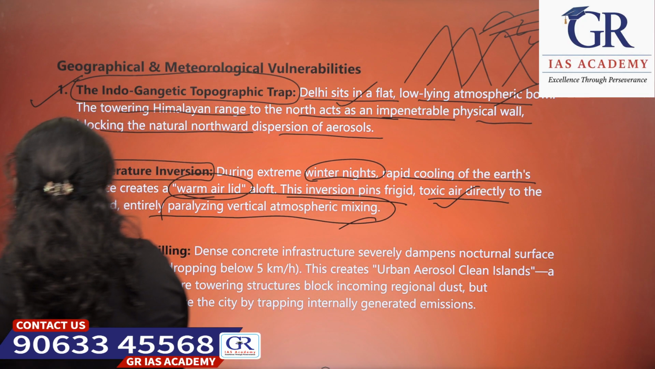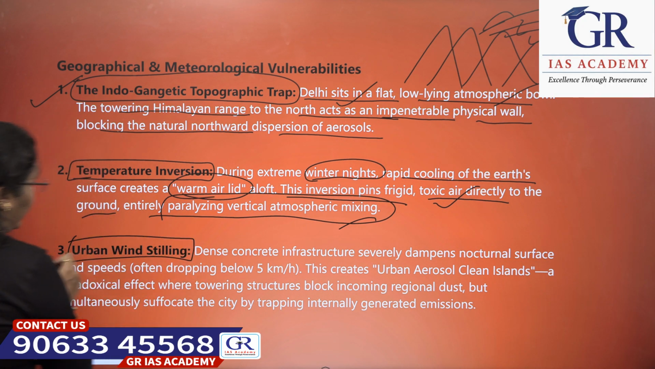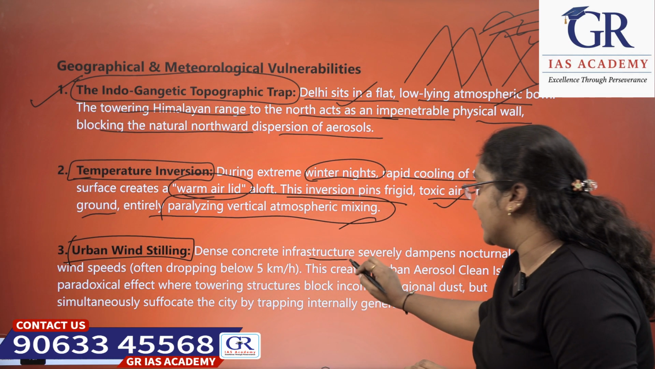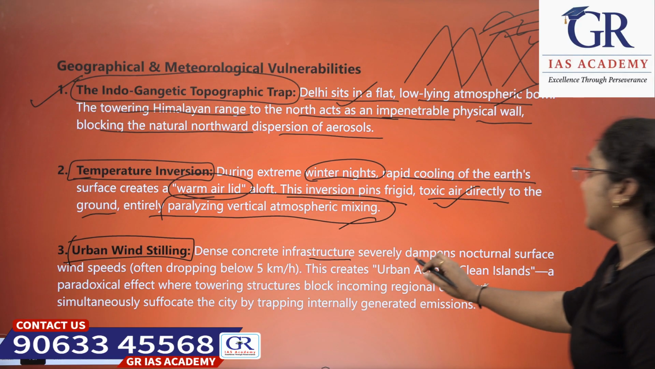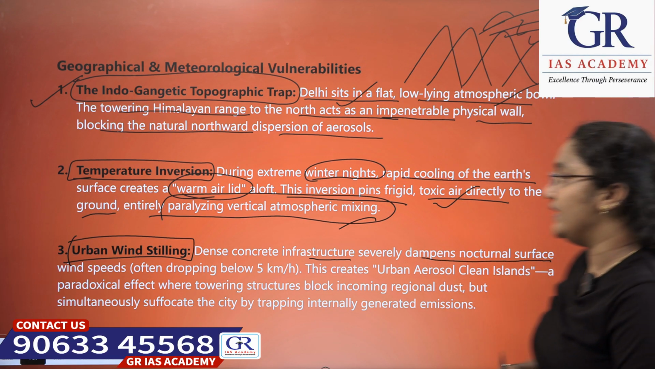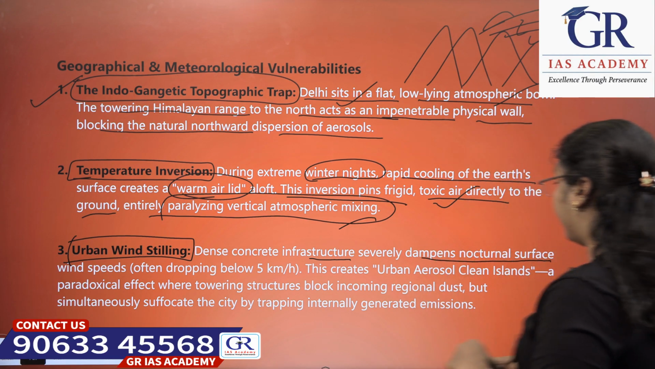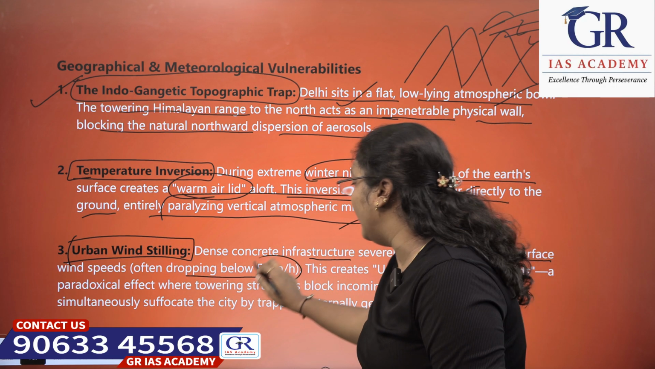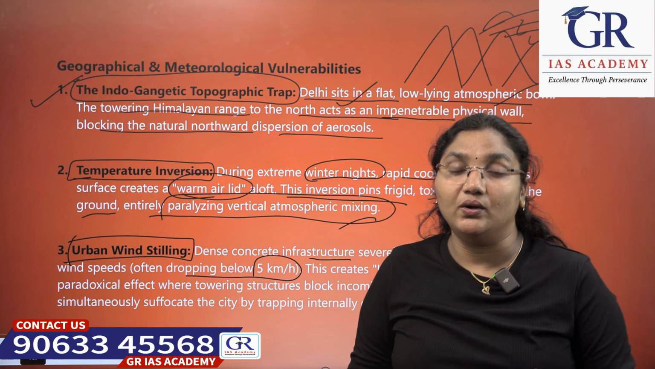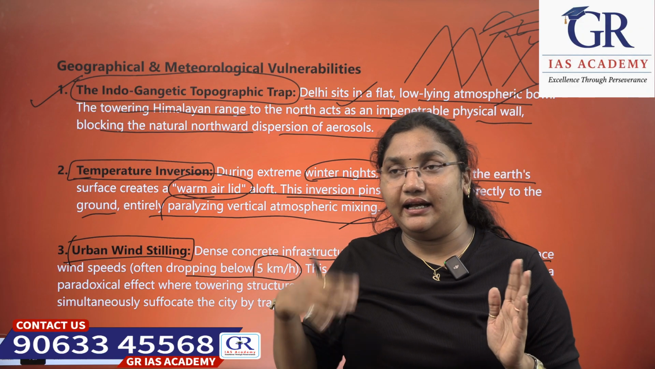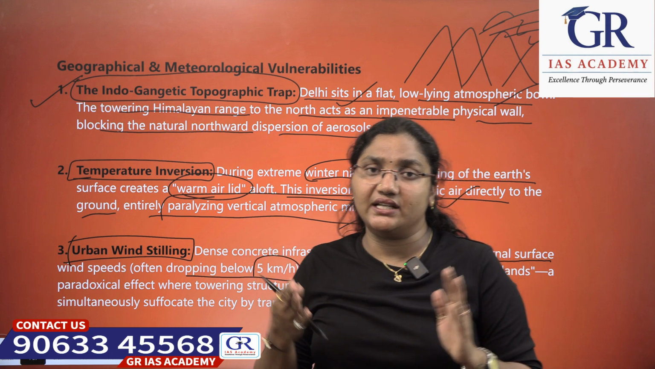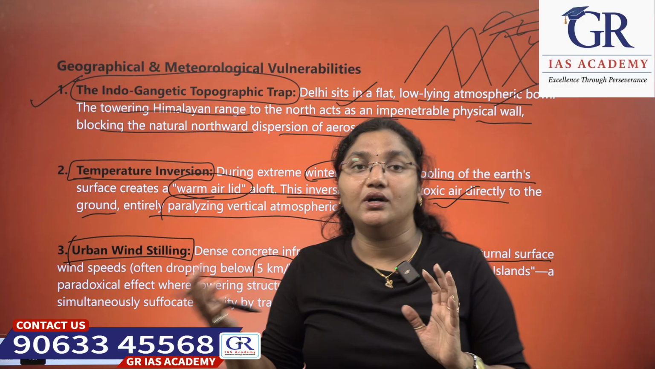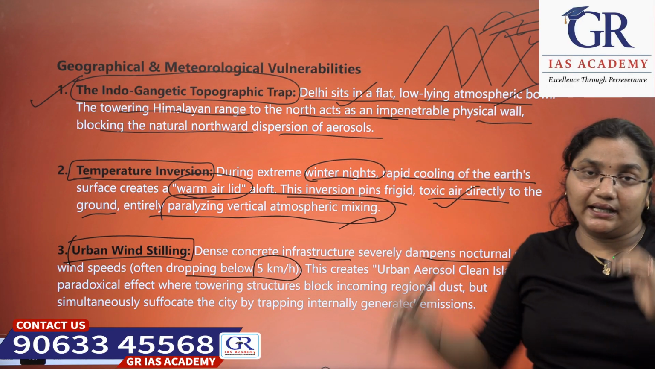The next concern is urban wind stilling. Urban wind stilling means the dense concrete infrastructure severely dampens nocturnal surface wind speeds, often dropping below 5 kilometers per hour. At night the winds are very low because in Delhi and highly populated states we can see buildings are very close to each other. There is not much space to move with lofty buildings, right?